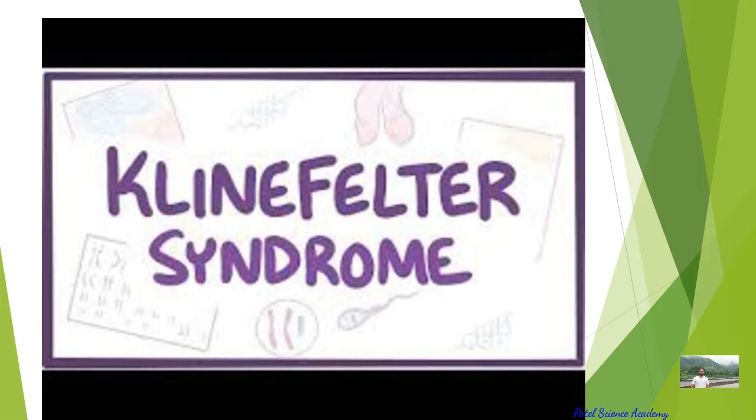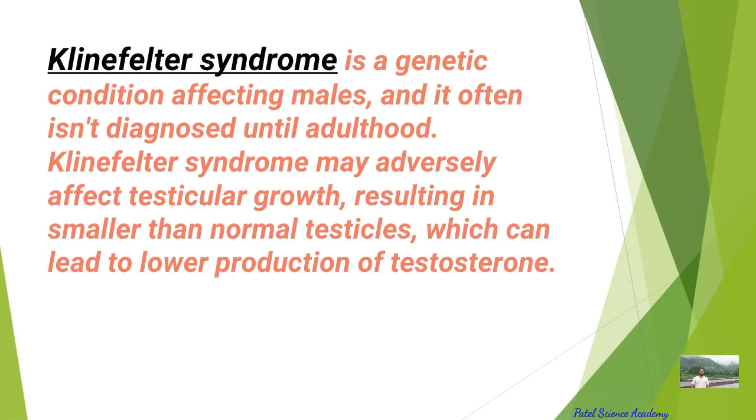Now we'll see the last topic of this chapter, Klinefelter syndrome, the last example of a chromosomal disorder. This is the condition in which XXY male appears. Generally, in a diploid cell there will be either two X chromosomes or one X chromosome and one Y chromosome, but in Klinefelter syndrome, along with two X there is one Y. So that condition is called XXY male.